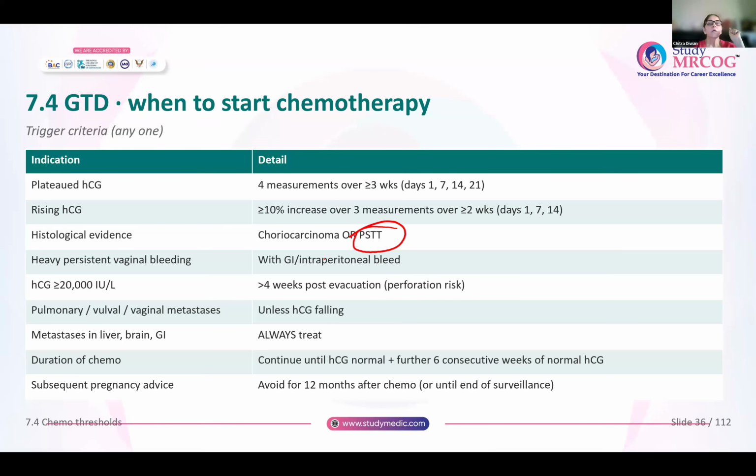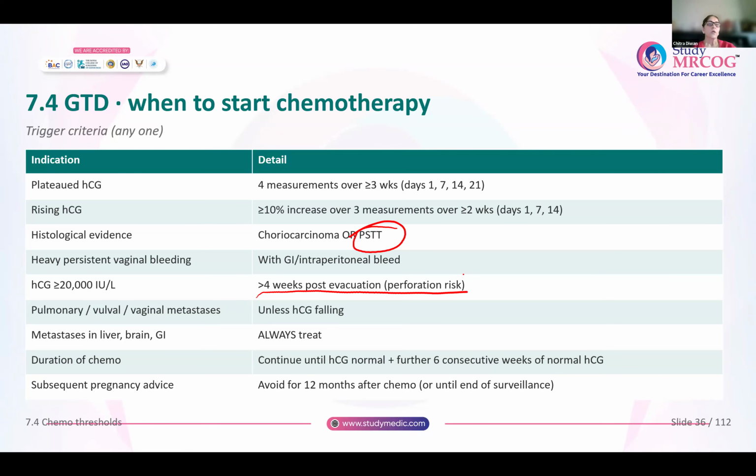If the HCG is more than 20,000, 4 weeks after the evacuation. Okay. And at this point of time, you cannot do a re-evacuation of the uterus, because this woman is at a very high risk of having a uterine perforation. The uterus has become very soft. So whenever beta HCG levels are more than 20,000, you will always give chemotherapy rather than doing a re-evacuation of the uterus.